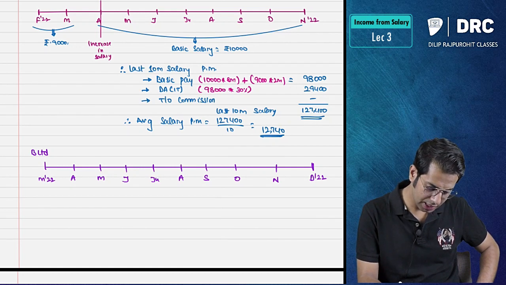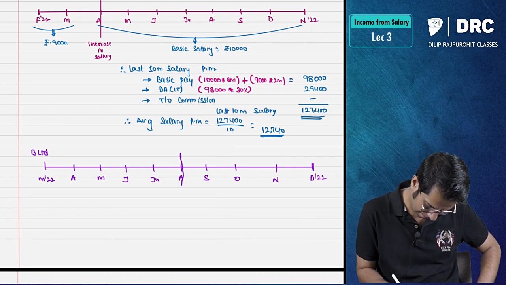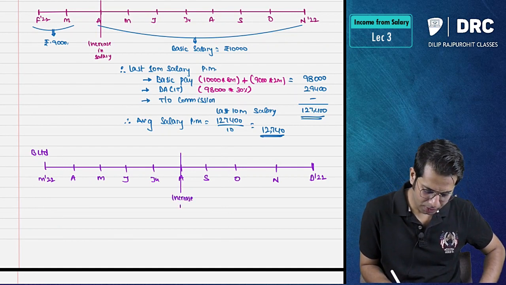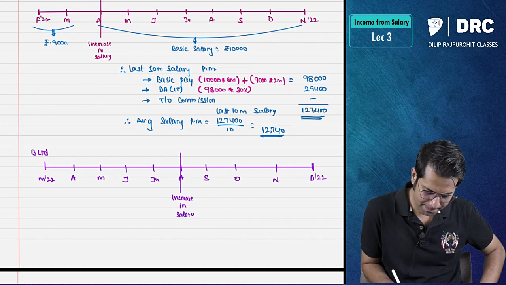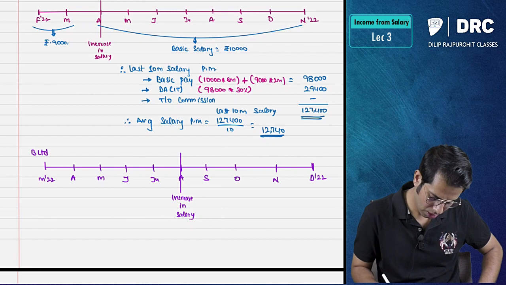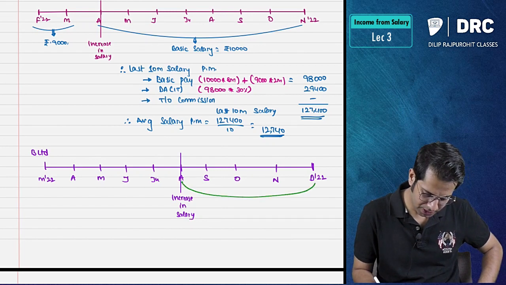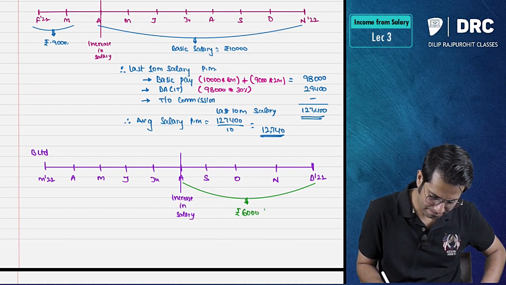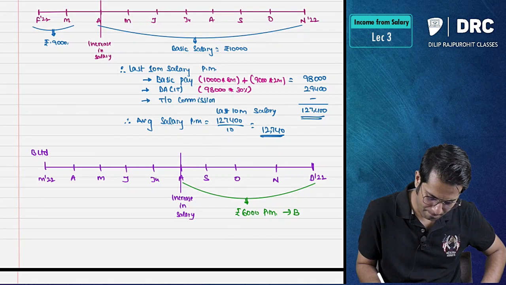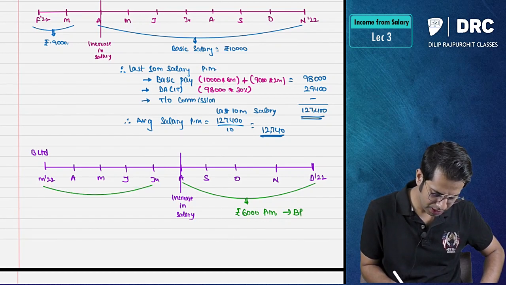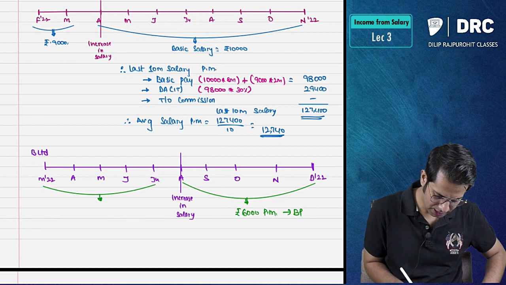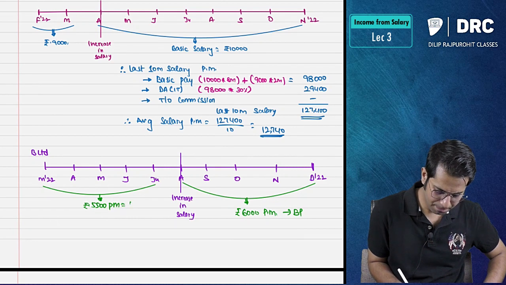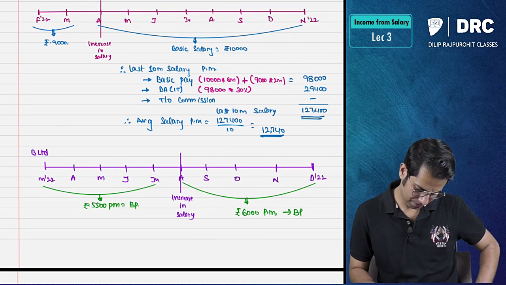From August there was an increase in salary. For this period the salary was basic pay, and for this period the salary was rupees 5,500 per month is your basic pay.